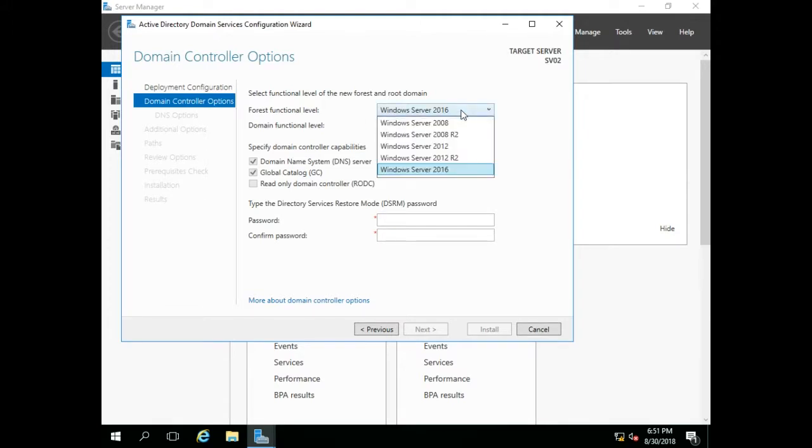The next option is to specify domain controller capabilities. Since this is the first domain controller, keep the default options selected. Type a Directory Services Restore Mode password. Directory Services Restore Mode, DSRM, is a safe mode boot option for Windows Server domain controllers. This allows an administrator to repair or restore an Active Directory database.